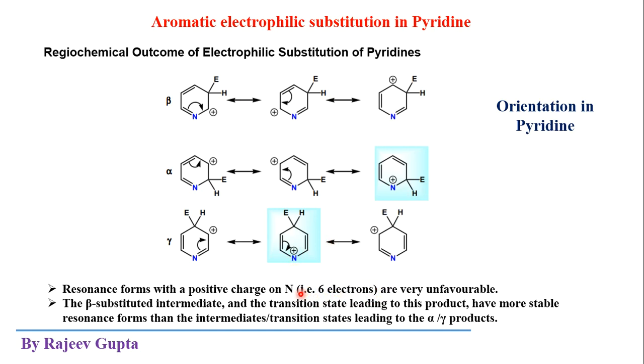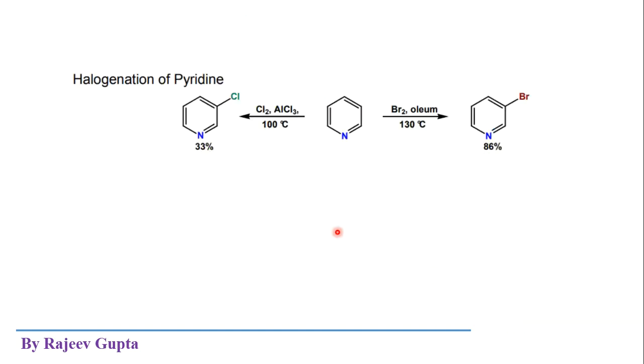So its octet is incomplete in these two resonating structures, so alpha and gamma is not favorable. The beta substituted intermediate and the transition state leading to this product, okay, so this will be the major product. It has more stable resonance forms than the intermediate transition state leading to the gamma and alpha products. So obviously here the beta isomer will form in major amount.